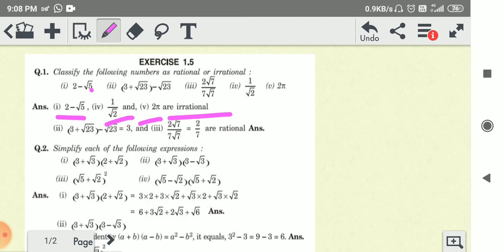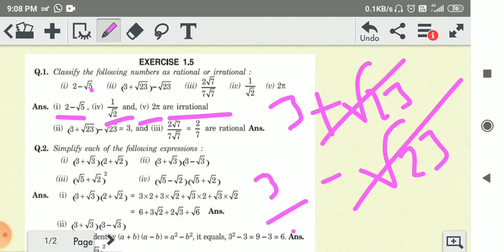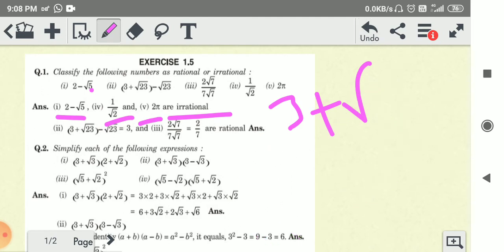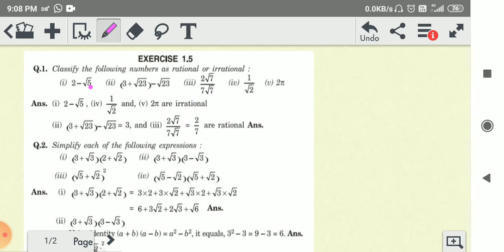And question number 2, 3 plus root 23 and minus root 23 is a rational number because root 23 and minus root 23 cancel, remaining left 3, so we can write 3 upon 1. These are rational numbers. Here in the next, 2 root 7 upon 7 root 7, so root 7 will be cancelled, remaining 2 upon 7, this is also a rational number.